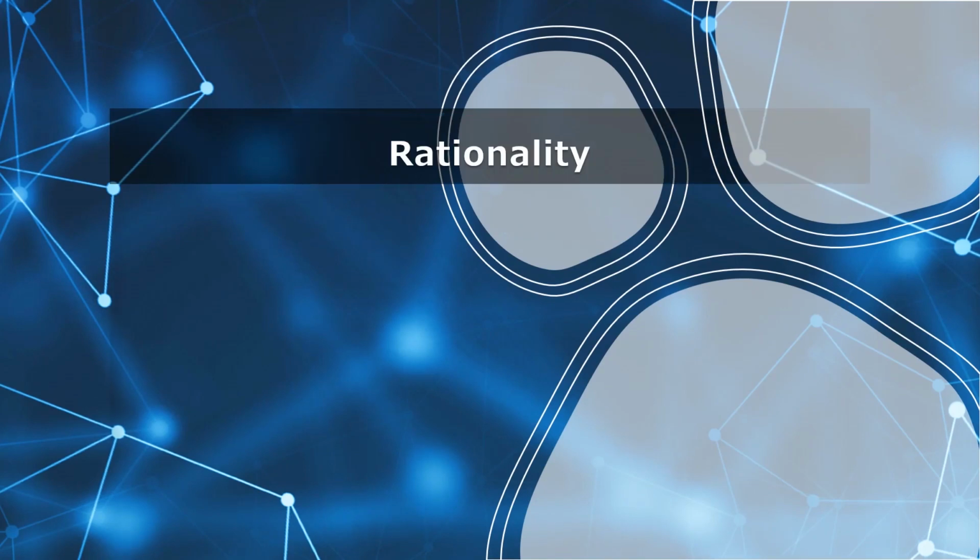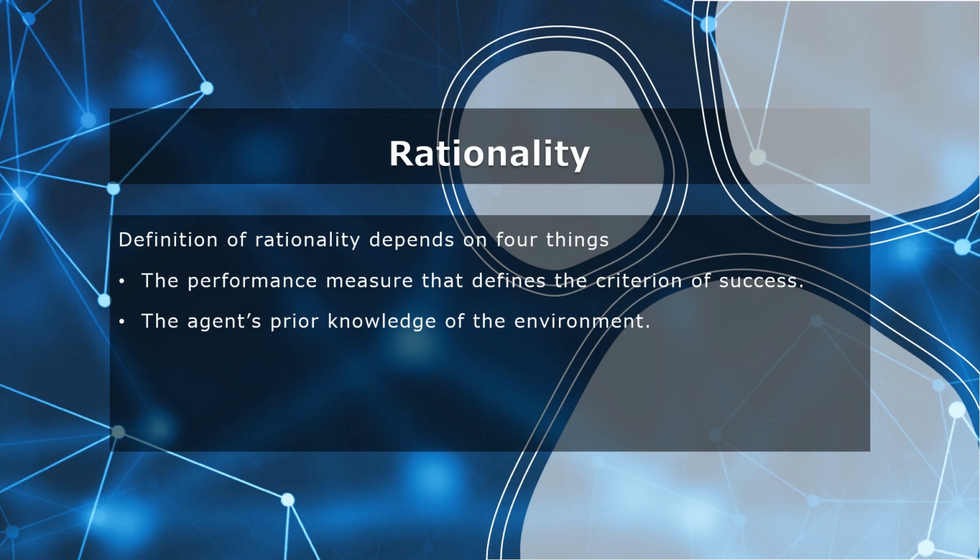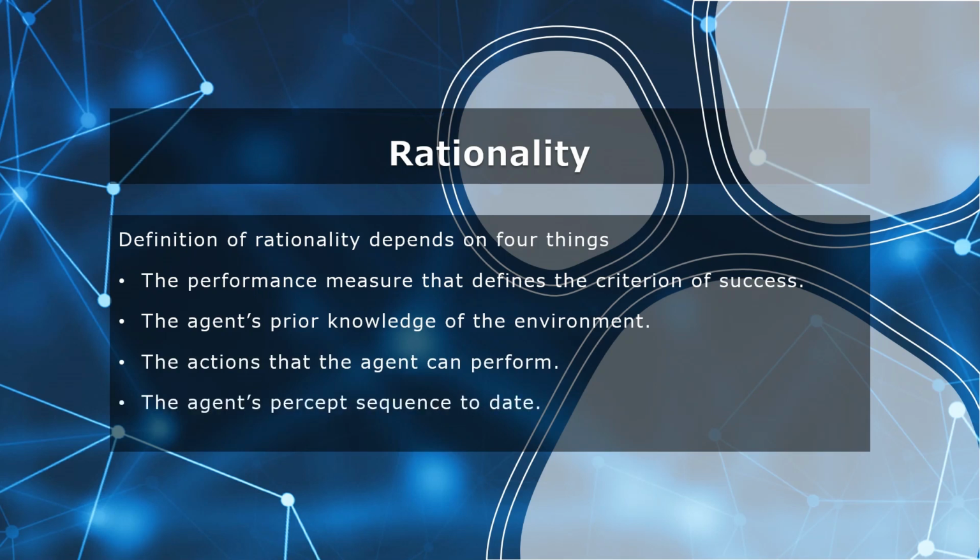The definition of rationality at a given point depends on four things. The performance measure that defines the criteria of success, meaning what is the measurement which states that a given performance can be declared as success. Then comes the agent's prior knowledge of the environment, meaning how much the agent knows about the environment where actions can be performed, and then the actions that the agent can perform. And then finally, the agent's percept sequence. Percept sequence is basically all the input that the agent has taken from the environment and how it's perceiving it. All these things define rationality in an environment.